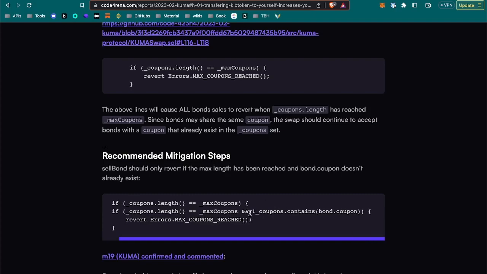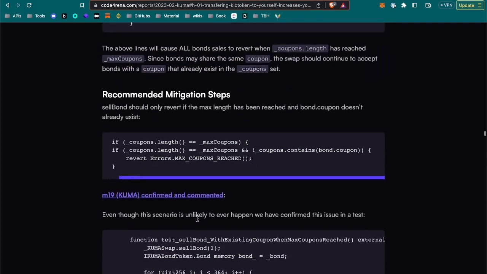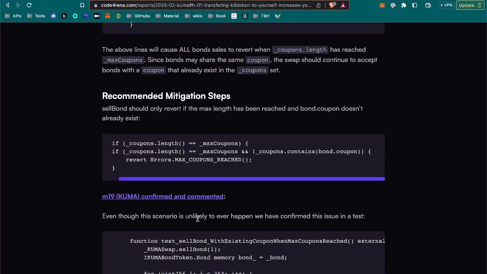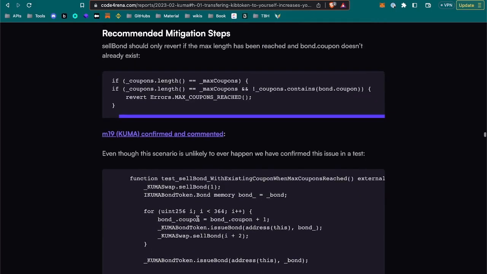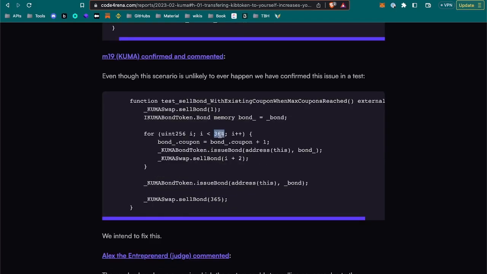Because if it contains, this end will break and it will not revert. Okay, got it. See, a lot of verifications there are super important. Okay. Even though this scenario is unlikely to ever happen, we have confirmed this issue in a test. Okay, that's probably the limit.